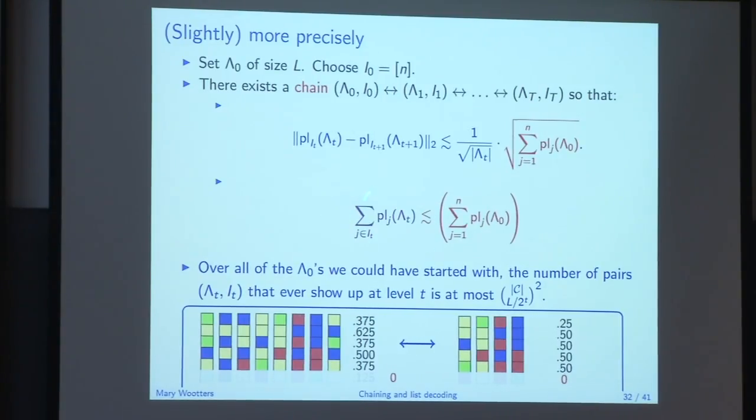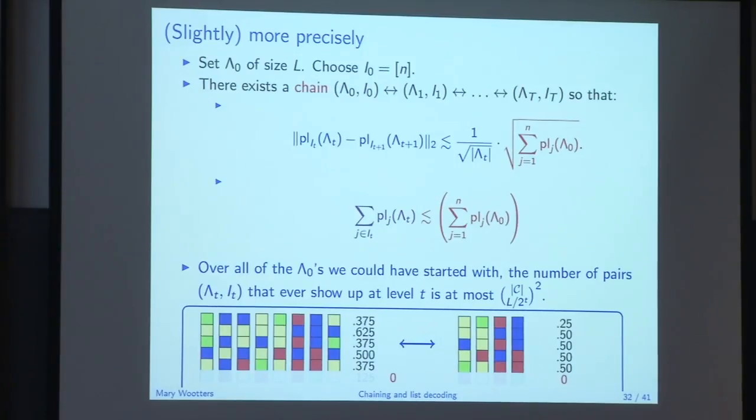Why do these numbers never get too big? Basically the same reason. At the point that they would take off and start doubling, we truncate them and stop them from doing that. And finally, why are there not that many nets? Well, the number of sets of size L over 2 to the t is at most c choose L over 2 to the t, so that bounds the number of lambdas. And then you'll notice that I never formally defined these i's.